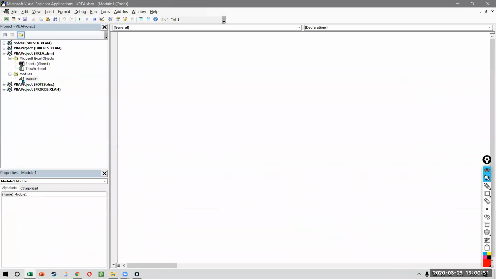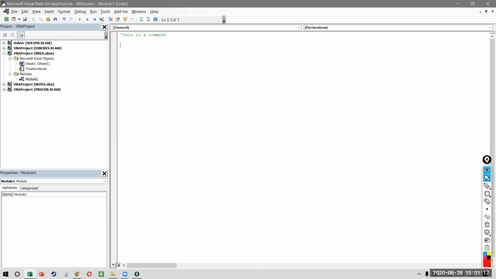The first thing I want to do is I want to write a comment. To write a comment, you put a single apostrophe and then you say, this is a comment, and it becomes green in color. Like in Python, you will have to put a hash, right? In Power Query, you will have to put a slash. Different languages will have different notations. This is how you put a comment.